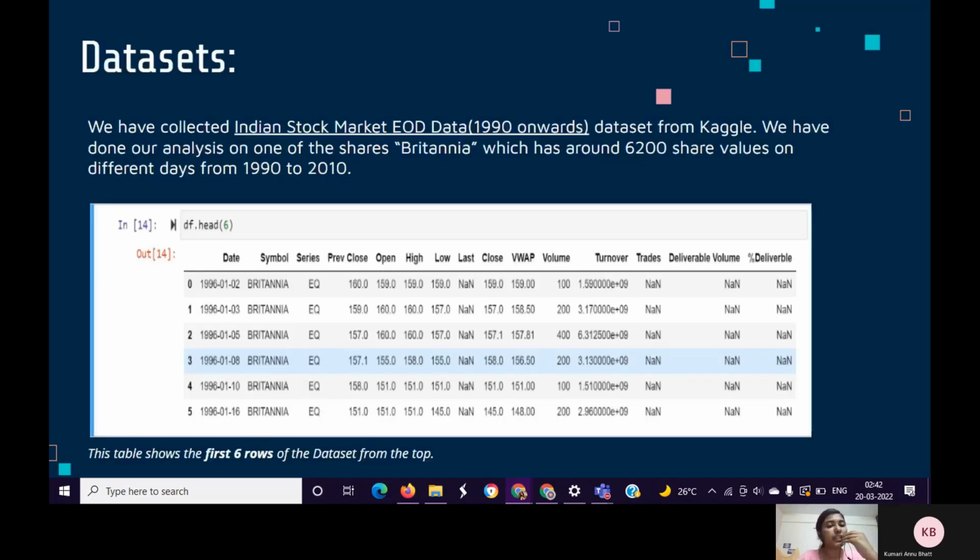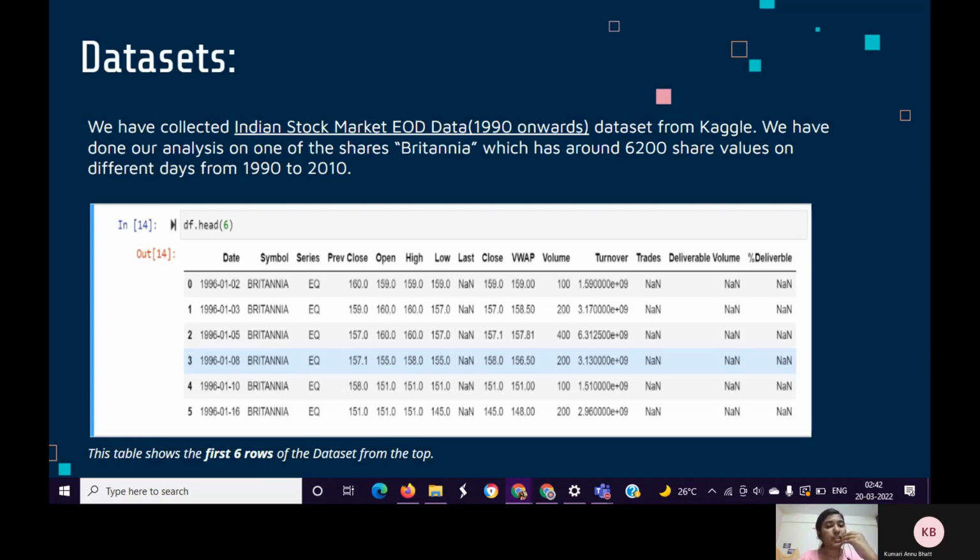We have collected the Indian stock market EOD data 1990 onwards dataset from Kaggle. The original dataset had two sets of data, one having multiple shares from 1990 to 2020 and the other for just 2021. We have done our analysis on one of the shares, Britannia, which has around 6,200 share values on different days from 1990 to 2010.